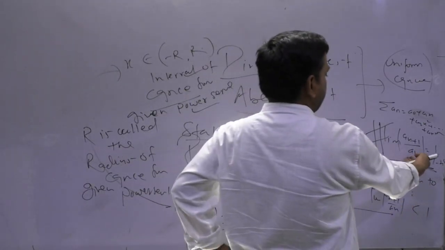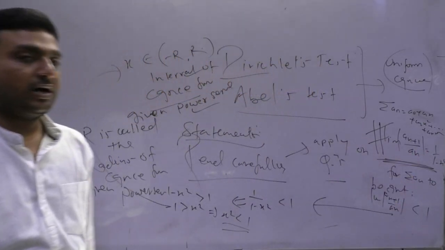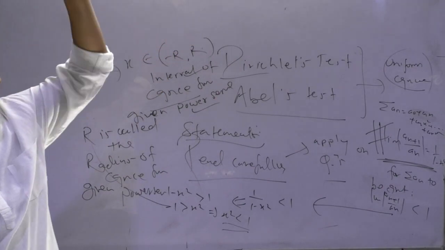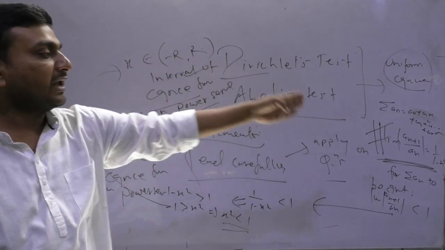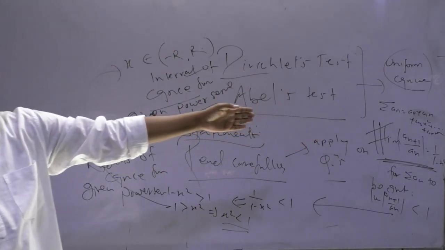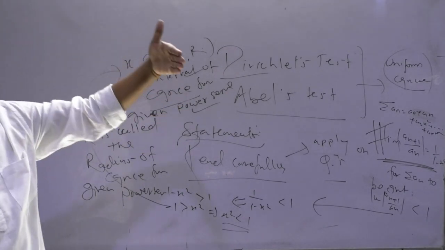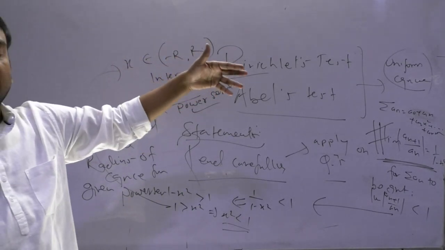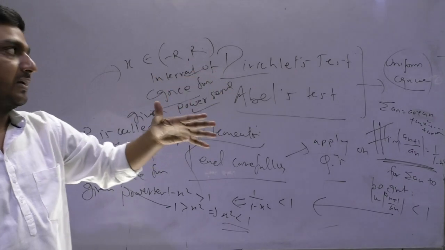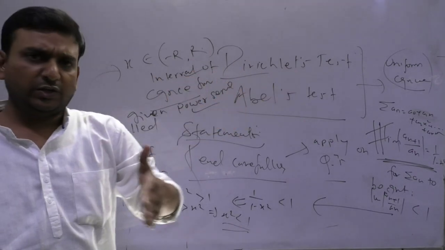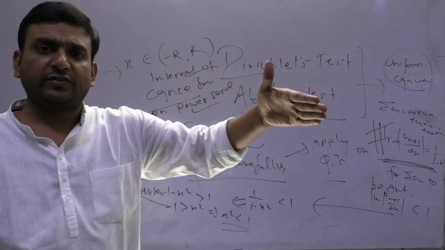You just find this limit, and if you write a(n+1) upon a(n), then 1 upon r equals that limit. If you write an upon a(n+1), then instead of 1 upon r, r will be there. Whatever expression you take, just remember it.